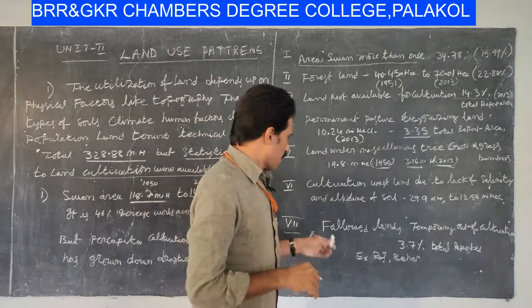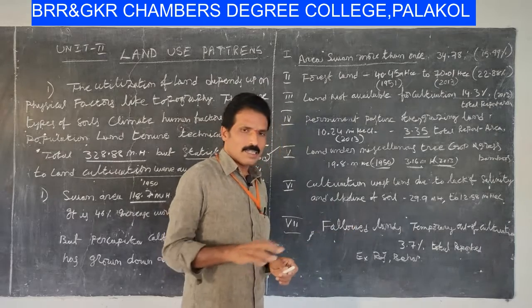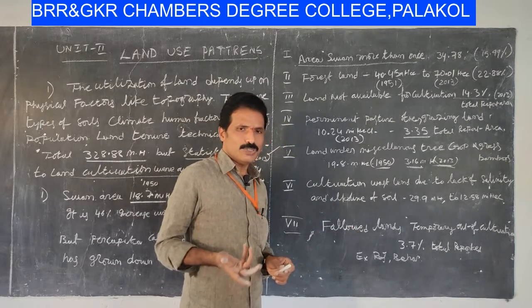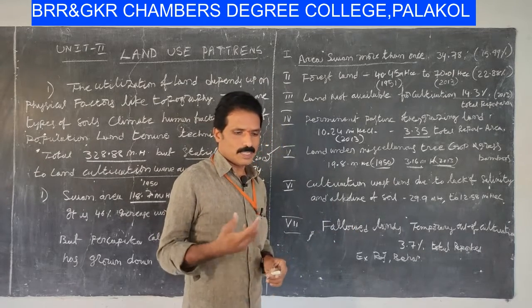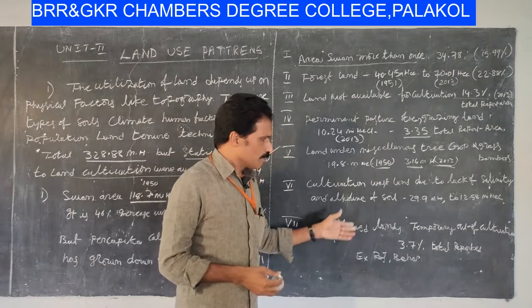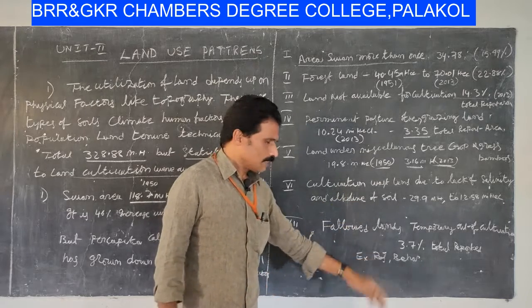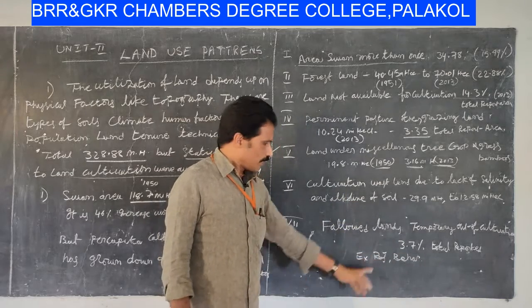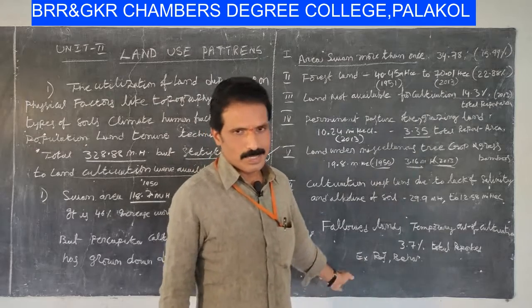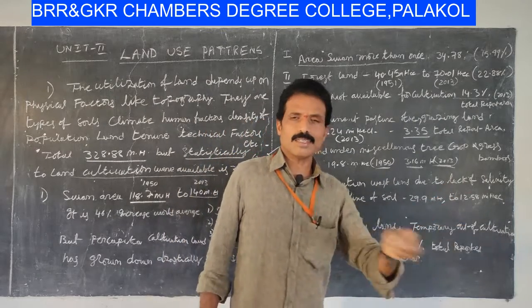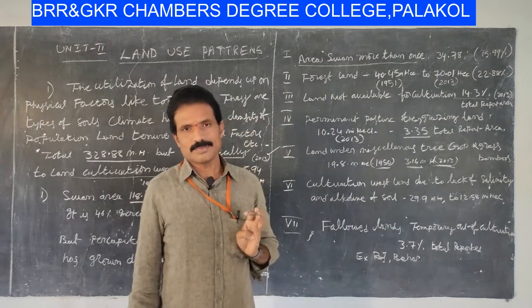So fallow lands means they are not being used for any particular purpose. Example is Rajasthan, Bihar and some other states in India.